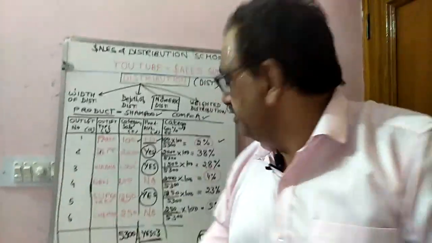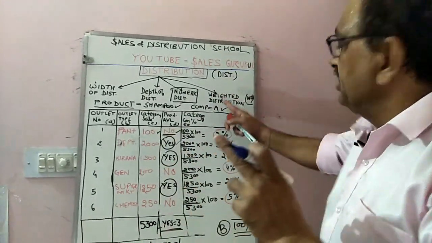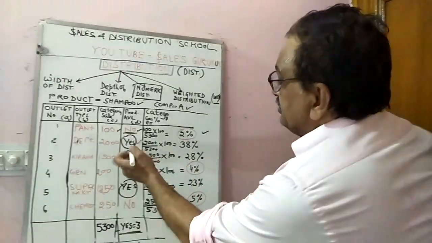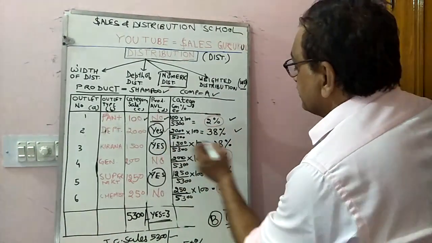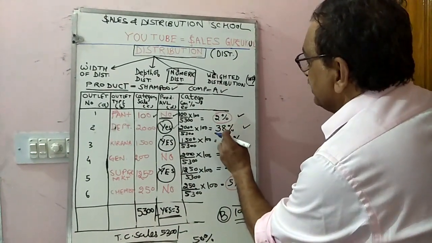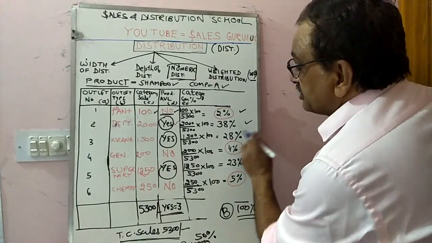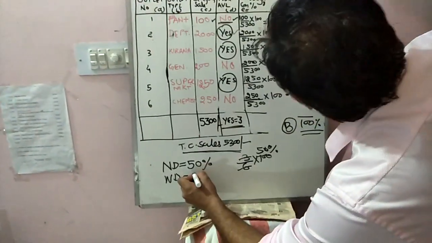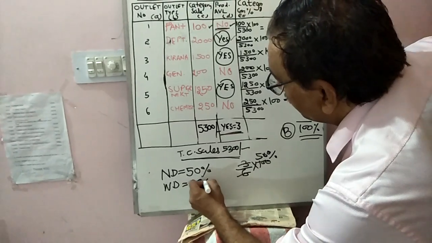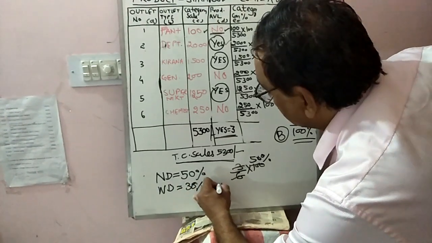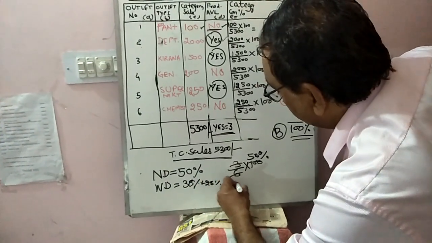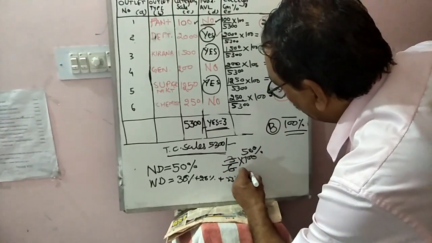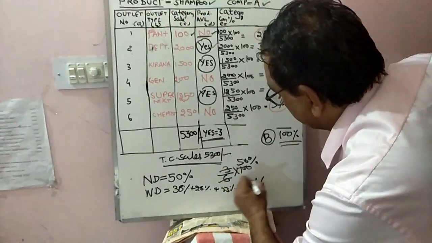It is very low. But company A is smart. Its weighted distribution is: yes, 38%; yes, 28%; 38 plus 28 is 66, plus 23 is 89%.